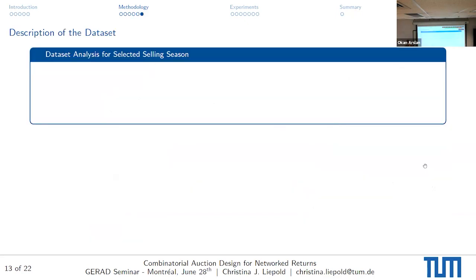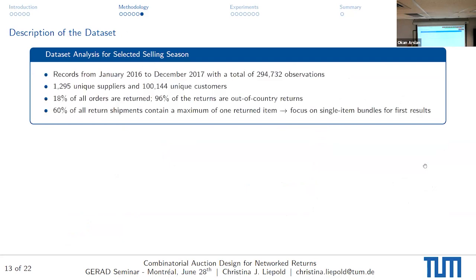All right. The data set I was talking about. So we have data from a retail platform of fashion and accessories. We have records from 2 years, 2016 and 2017, with a total of around 300,000 observations. Those relate to 1,295 unique suppliers and around 100,000 unique customers. So 18% of all the orders are returned, which is in line with what we know about retail returns in general. And 96% of the returns are out-of-country returns.